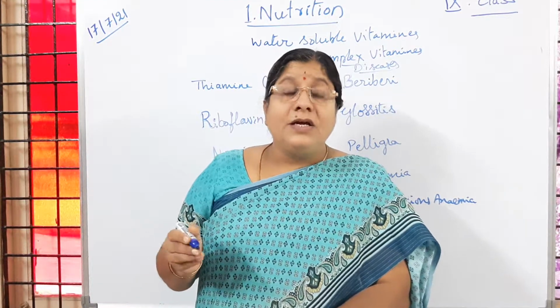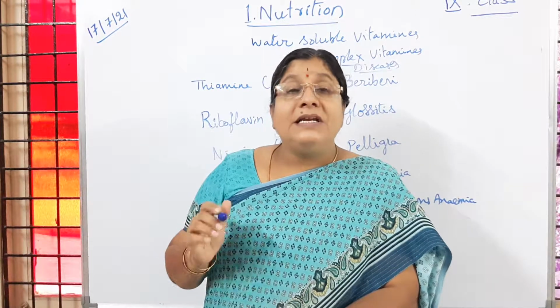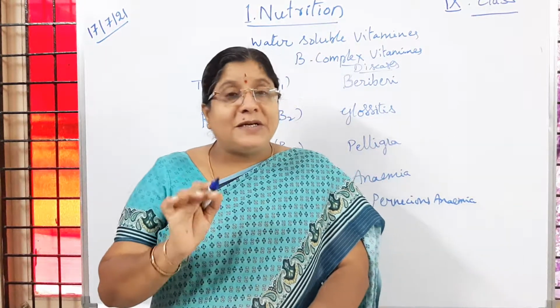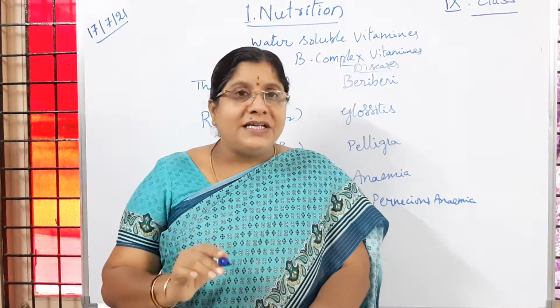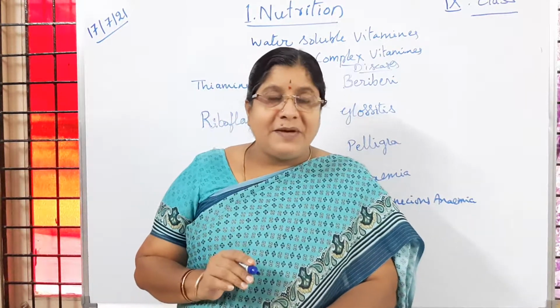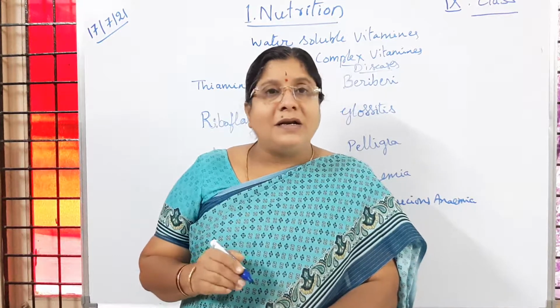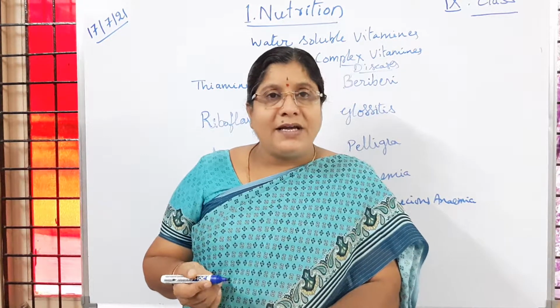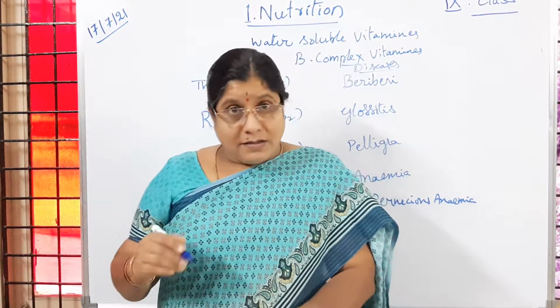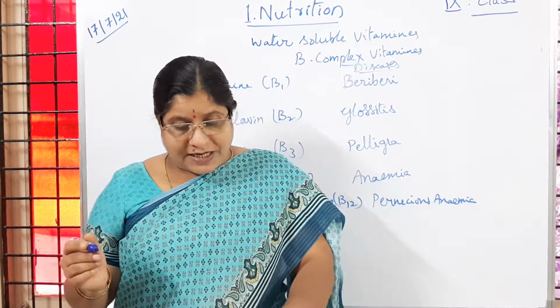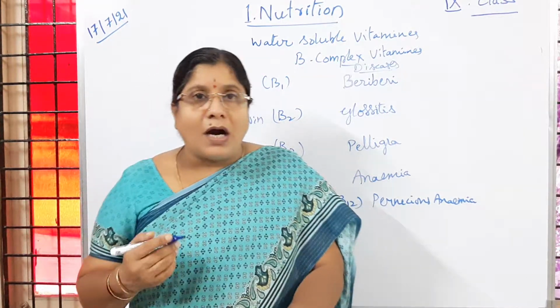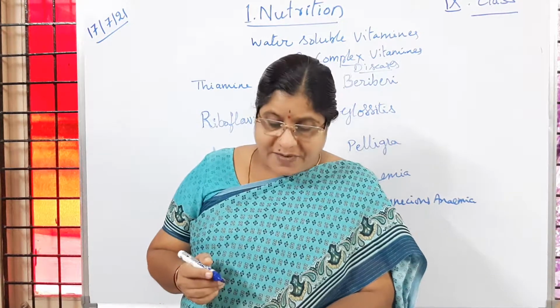Is it clear to children? Too many antibiotics may result in killing of useful bacteria. If the useful bacteria are not there, then cyanocobalamin is not going to be produced in our body. That results in the condition pernicious anemia. So what are the symptoms of pernicious anemia?